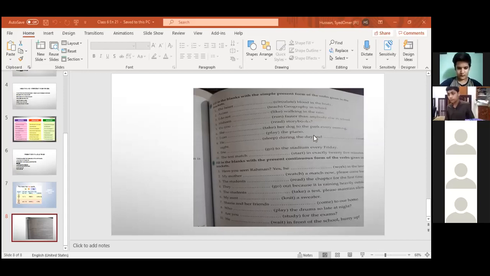Number 3. I do not like walking in the rain. Correct. I is plural, so we will put like. I do not. Correct. Next, Brian. Maheen runs faster than anybody else in school. Correct. Runs, because Maheen is singular, so we have put S. Number 5.